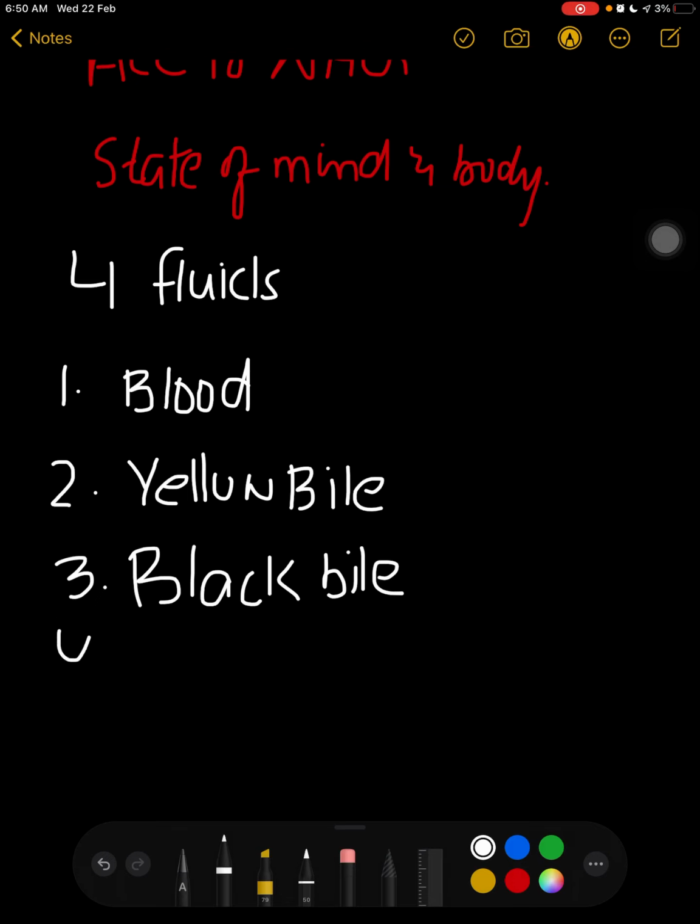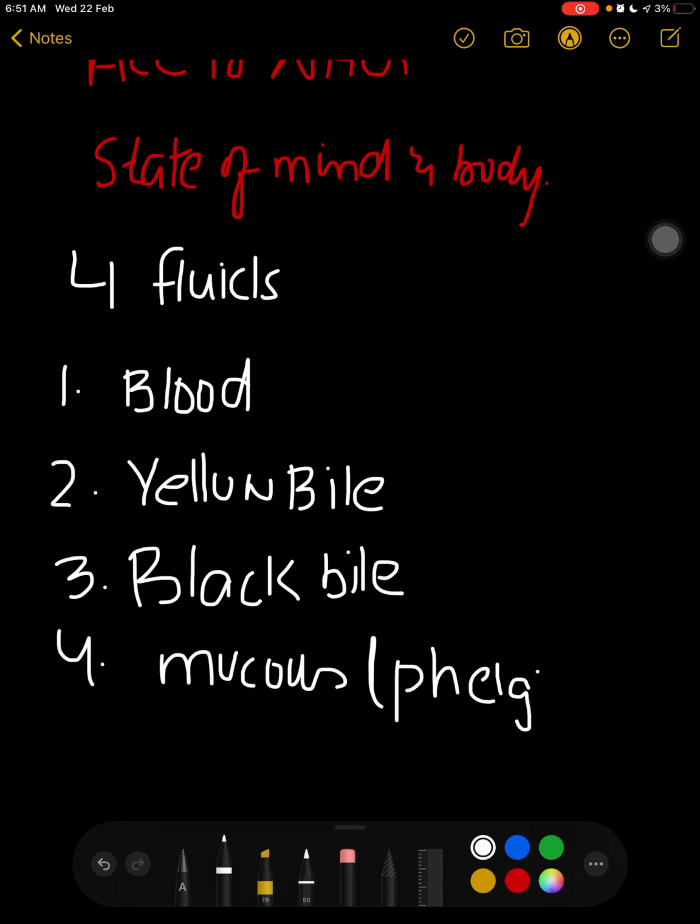Number fourth is mucus. Now what is mucus? Mucus is basically a secretion, you can say phlegm, or you can say sputum. If the quantity of phlegm or mucus increases in your body, what happens? There will be chest congestion, right? These are some consequences if the mucus increases. So these are basically four fluids that must be regulated in our body in order to keep our body healthy,